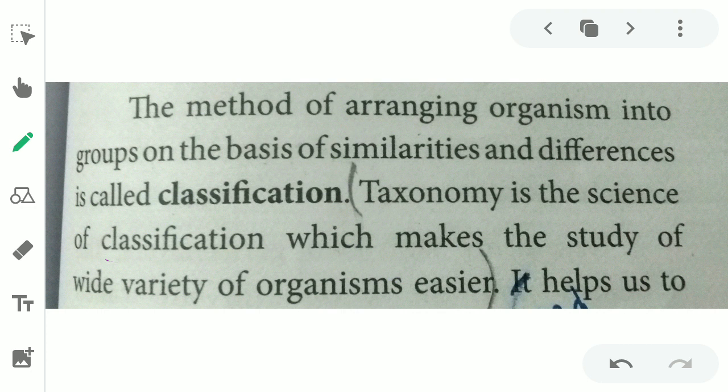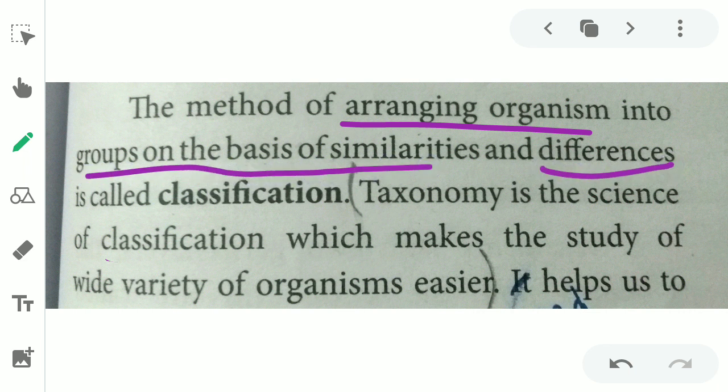The method of arranging organisms into groups on the basis of similarities and differences is called classification. Organisms are arranged into small groups. That grouping is on the basis of similarity, same characters, and some differences, and is called classification.